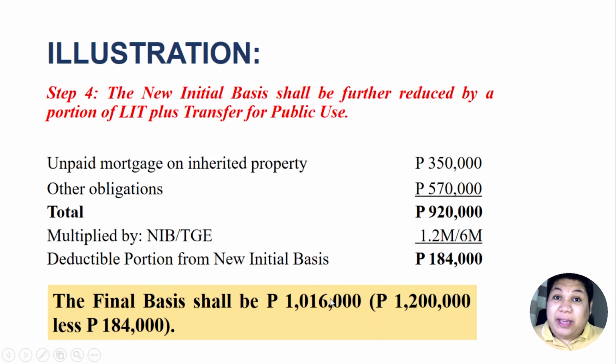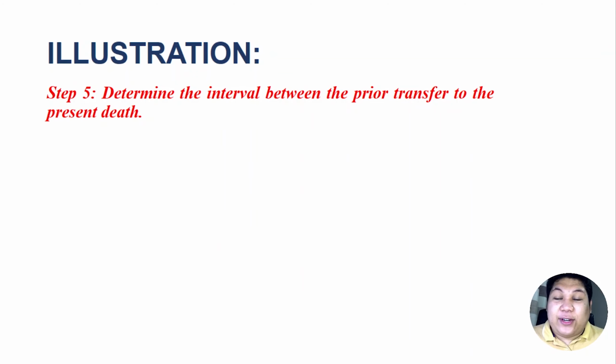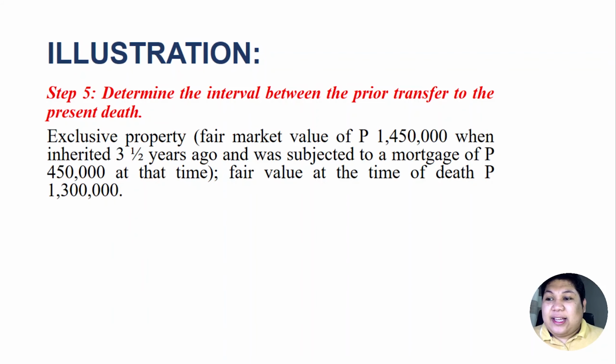So this 1,016,000 will be our final basis. Okay? Final basis. This will be the amount to be multiplied by the graduated or diminishing rate. Okay? So let's proceed with step 5. For step 5, determine the interval between the prior transfer to the present death. So it was said that the property was inherited 3.5 years ago.